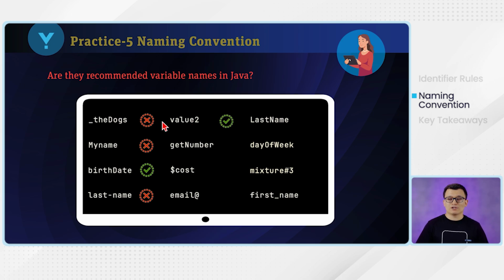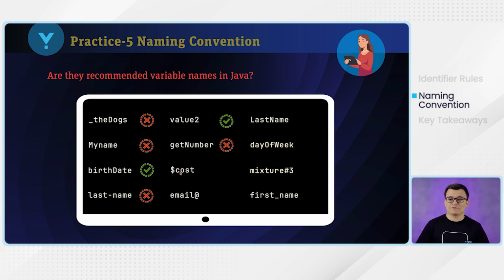And the next one, it is using value2. So it is using all lowercase. Value is a noun. And 2, the digits, you can include in the variable names. So therefore it is correct. And the next one, it is using lower camel case, getNumber. However, getNumber is not a noun, it is a verb. So this is supposed to be used for the methods, not for the variables. So therefore it is incorrect.